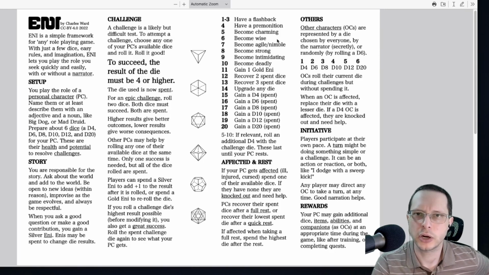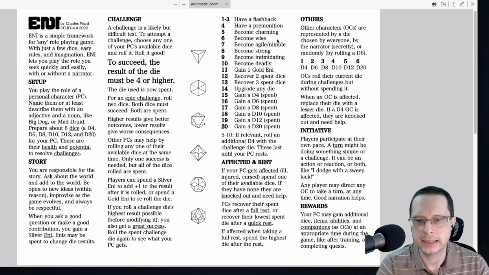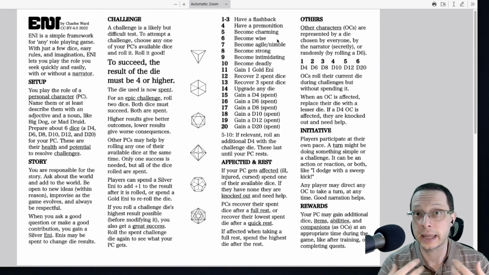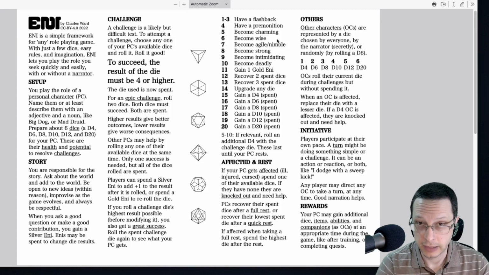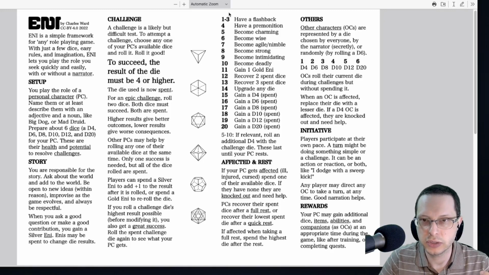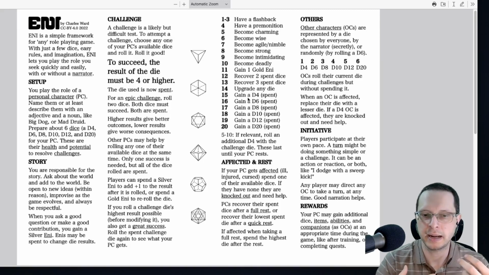If you roll the largest number on your die, this is considered a great success. Great successes actually have special outcomes that you might potentially get. So, for example, if I were to roll my d12 and I roll a 12, then I get a great success. And I can roll on this table that you can see here at the top of the third column, basically to gain either a narrative or even a mechanical advantage.